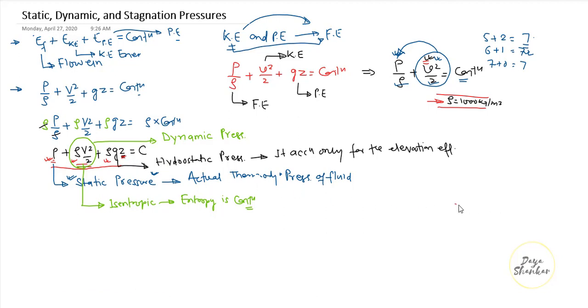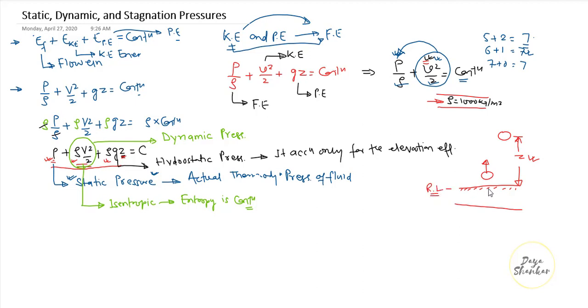What is reference level? Suppose this is our ground, and suppose we want to take any body that is away from this one. Suppose I want to pick this stone to this height. The distance between this stone and the corresponding surface is generally referred to as z. And this is known as the reference line.